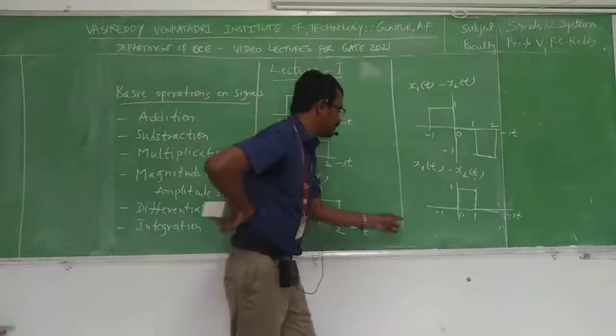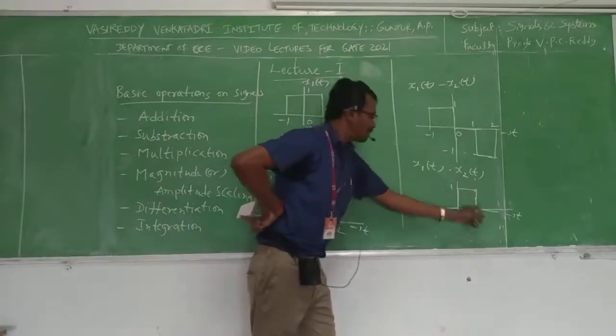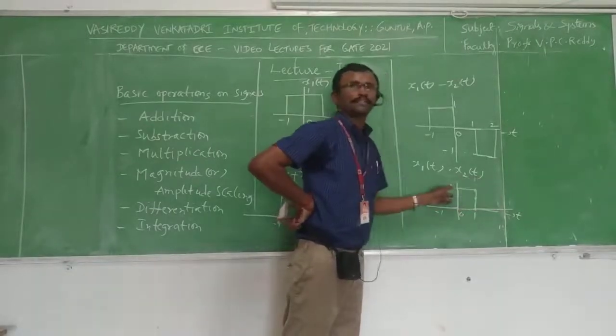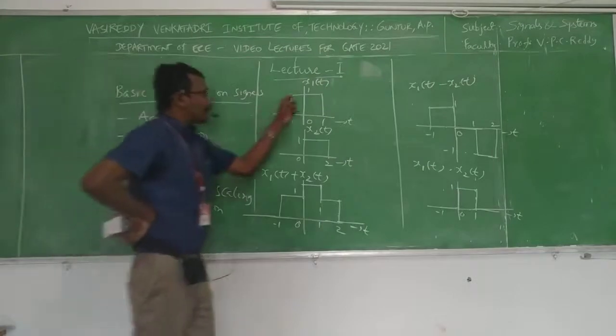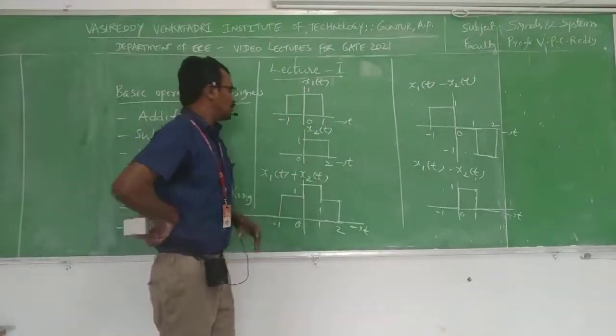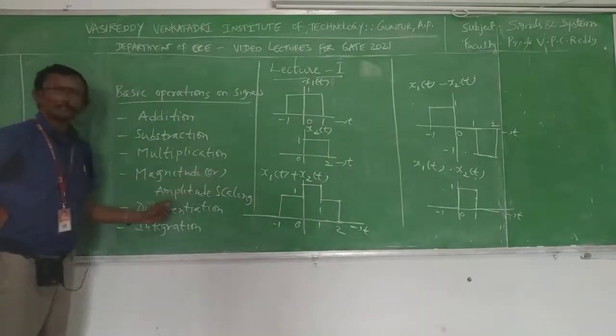From -infinity to 0, the value is 0. From 0 to 1, the value is 1. From 1 to infinity, the value is 0. Value is nothing but magnitude. So for multiplication, we multiply magnitudes corresponding to the intervals. Okay, next we will see what is magnitude or amplitude scaling.